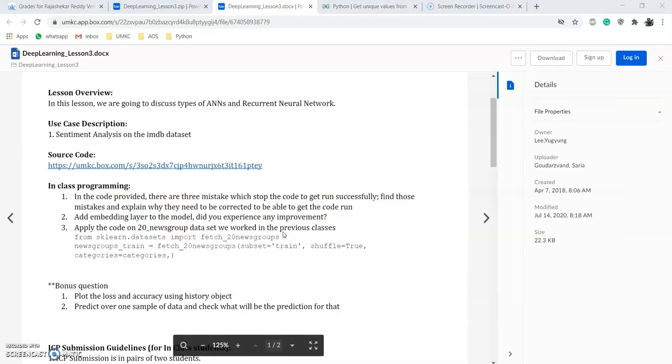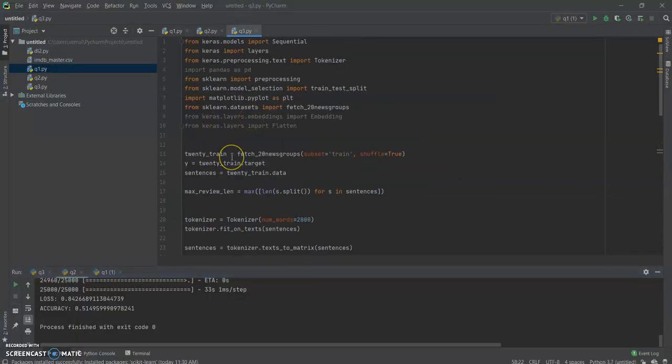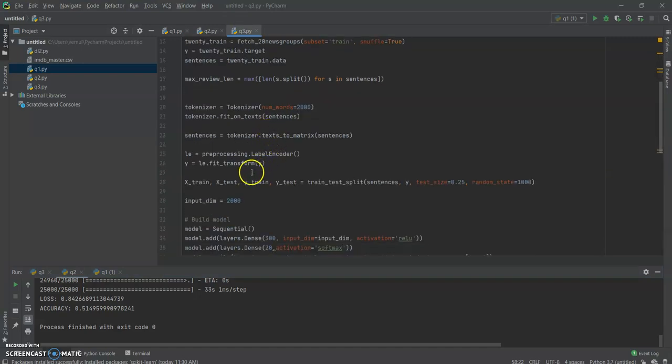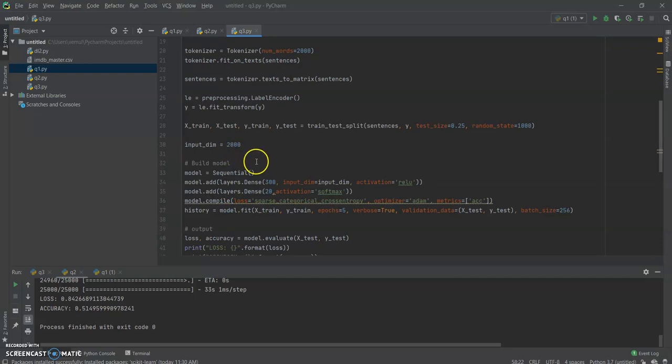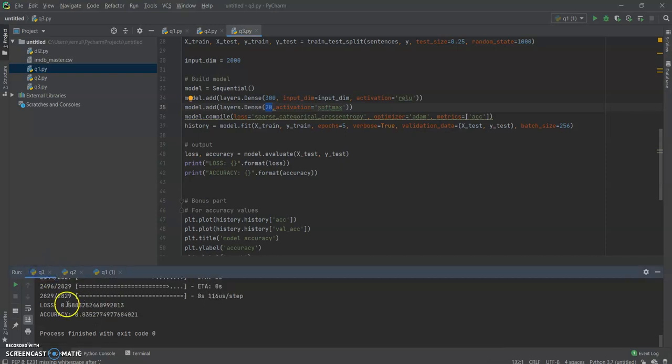Coming to the third part of the question, apply the code on the 20 newsgroups data which we have worked on in the last class. For the third part I have applied the same technique, and I have taken the input dimension as 2000. You can take 2470 also, it's fine. I have used the activation technique as softmax because we have 20 output labels. For this the loss of this dataset comes out to be 0.5, and the accuracy is 0.835.